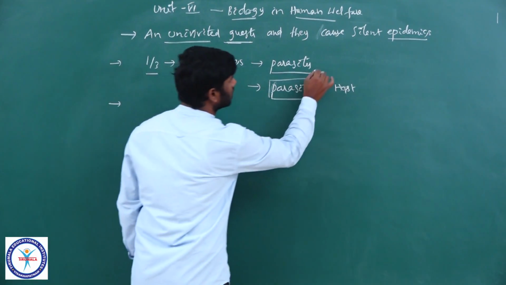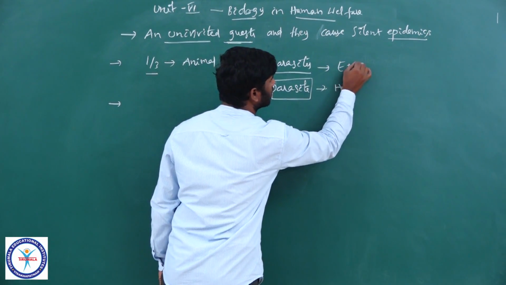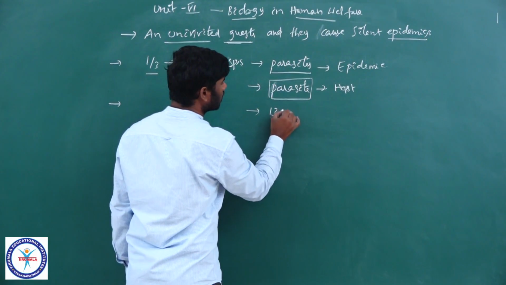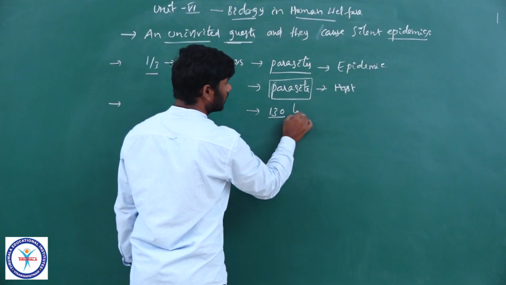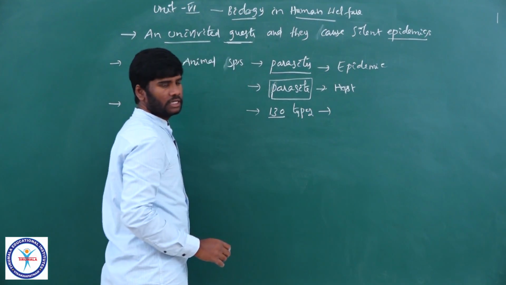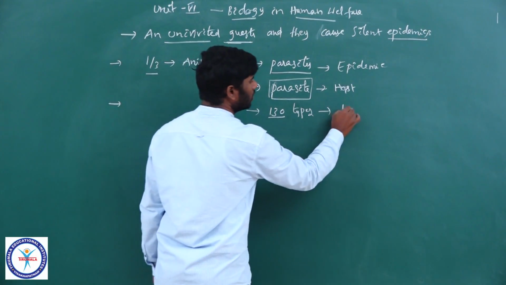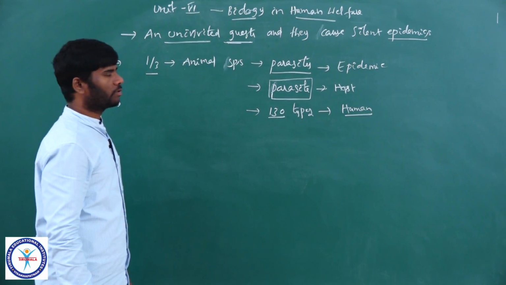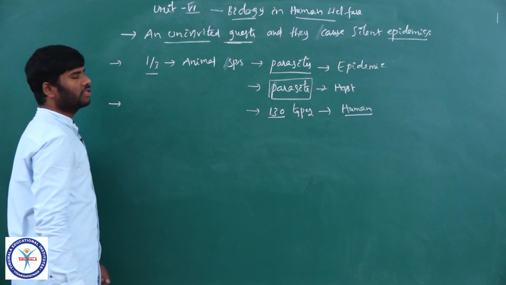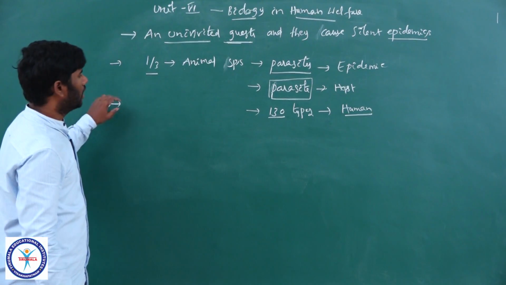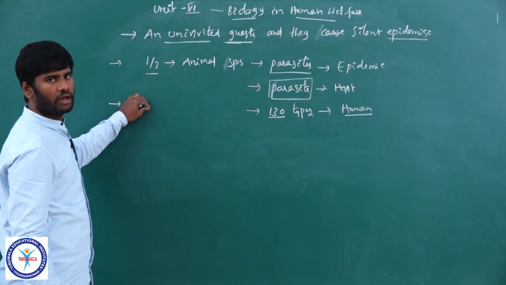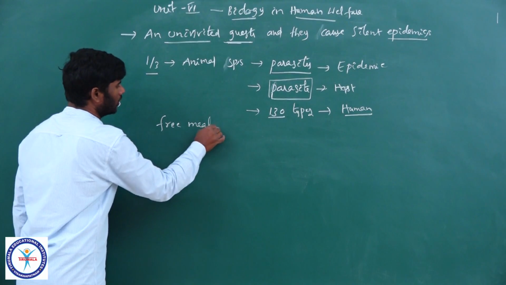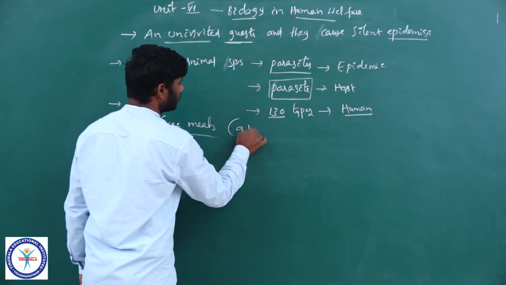So at least 1/3 of all known animal species are estimated to be parasites, right? Generally most of the parasites cause epidemic diseases. There are 130 types of parasites invading human beings as host. You know, in ancient Greece, a person who amused or flattered the host in return for free meals, that is called a professional dinner guest.